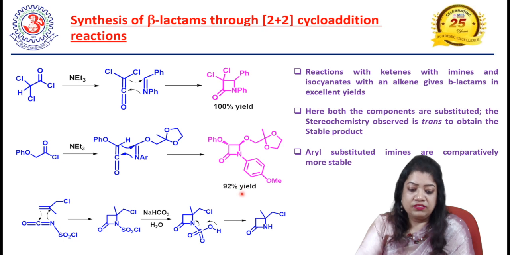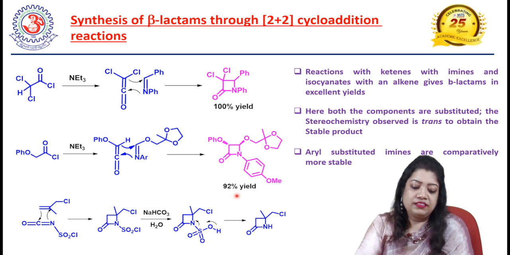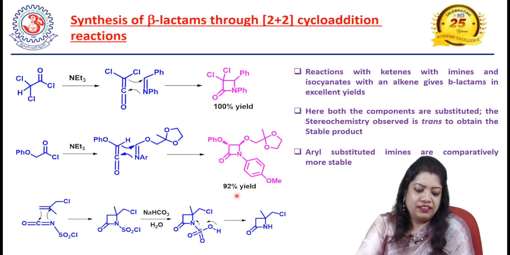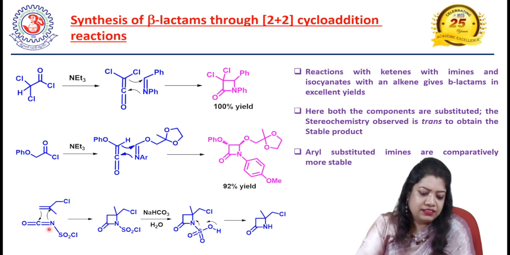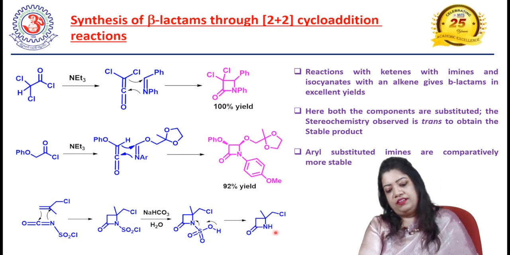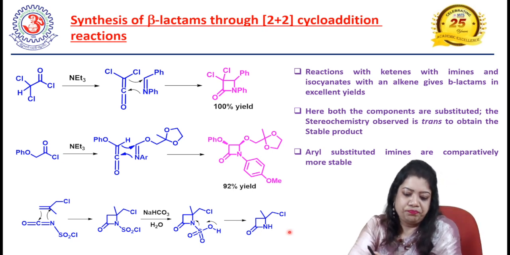It also has to be taken into consideration that 2 plus 2 thermal cycloaddition reactions of ketenes and isocyanates go very well, with excellent yields. And here the last example is one isocyanate reacted with one ene system to get one beta lactam, and this substituted beta lactam is further hydrolyzed to get the normal beta lactam in good yields.